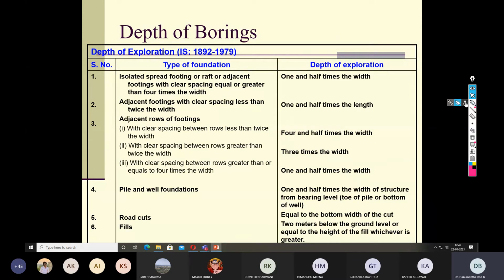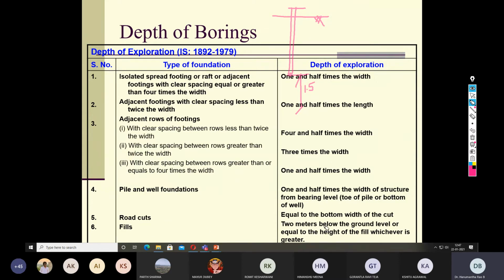So for example, let me also show you here. Say this is the ground surface and this is the pile that you have inserted into the ground. So this is the ground surface. So what the meaning is, this is the toe of the pile. So from here, 1.5 times the width of the footing, the width of the structure. Okay, so that's the meaning of 1.5 times the width of the structure from the bearing level.